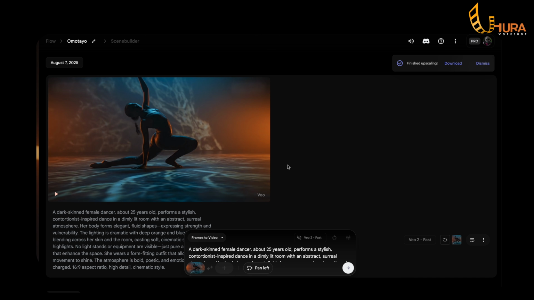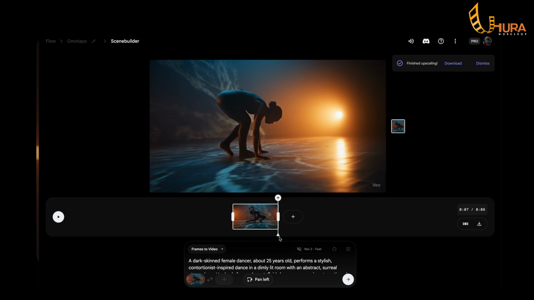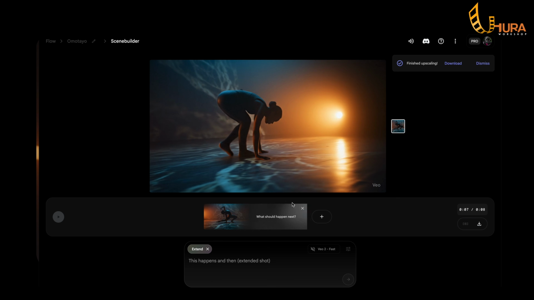One thing I like about Flow is that you can extend this video. If you see up here, it says add to scene. Once you click on add to scene, it brings you here. So this is the video, right? If, for instance, I want this lady to walk away from this scene, what I can do is come here and click extend. Once you click on extend, you see down here, you can input the prompt that you want. Let me just try something different.